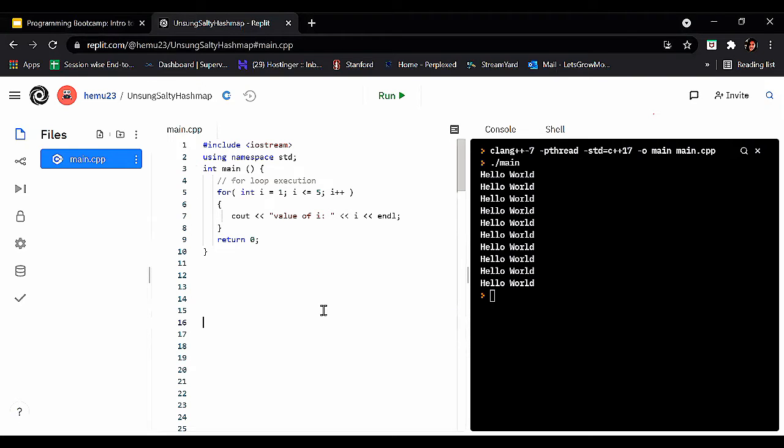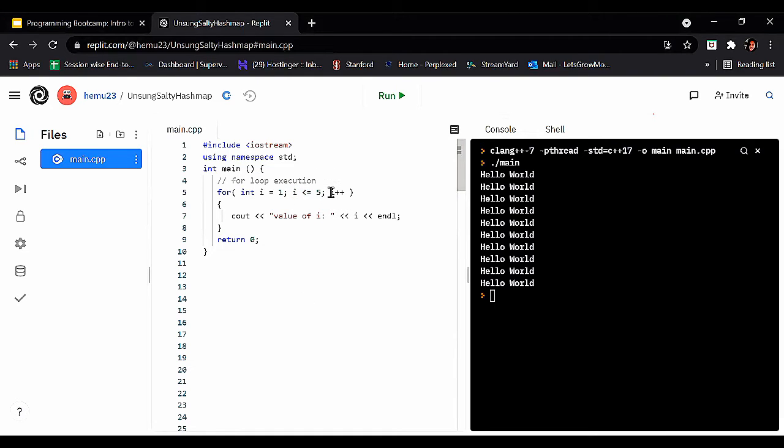Here, int i = 1: a variable named i is declared with the value 1. Then i <= 5 is the condition of the loop, which states that as long as the variable i is less than or equal to 5, the loop should keep running. This test expression states that as long as i is less than or equal to 5, the loop should keep running.